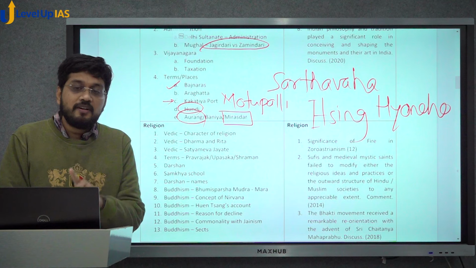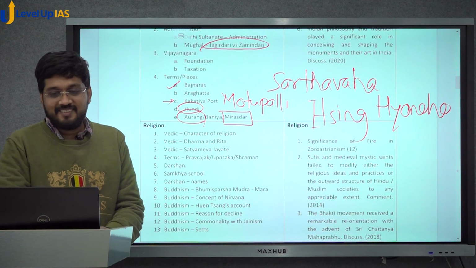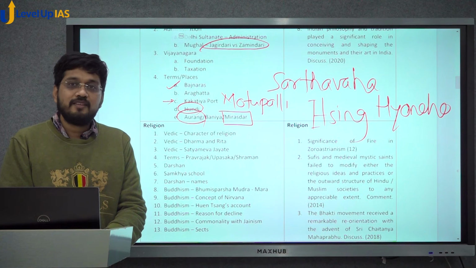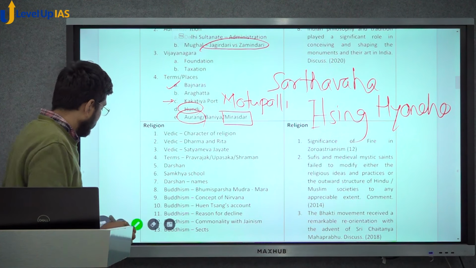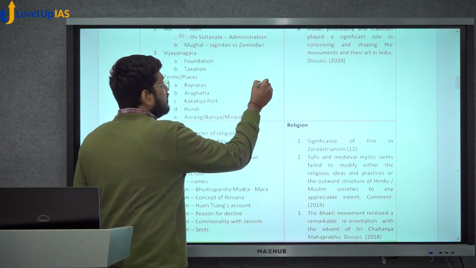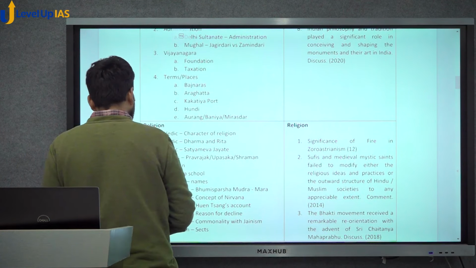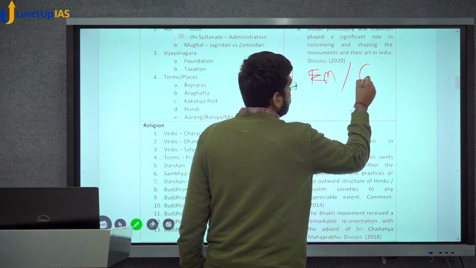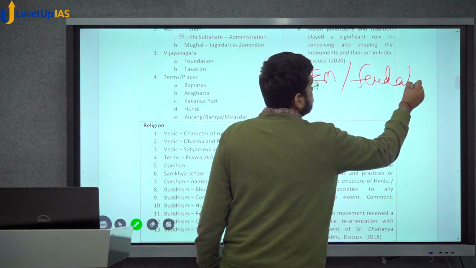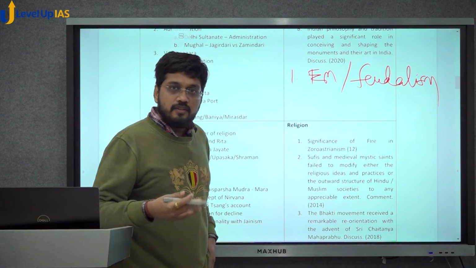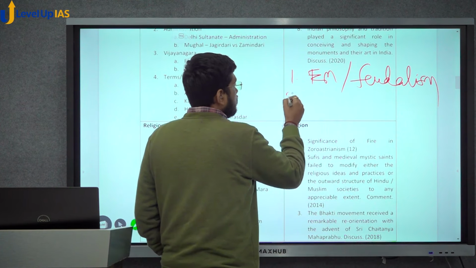So again for medieval India, what is important? 2-3 things. Firstly, you need to focus on early medieval and feudalism. I'll write them so that you can note them down. First thing is, based on all the deduction, early medieval or feudalism is important, and in all its aspects, not only Chola but all the regional dynasties.